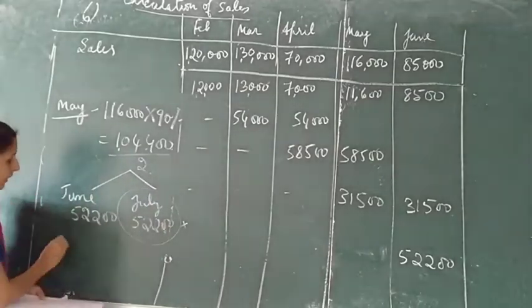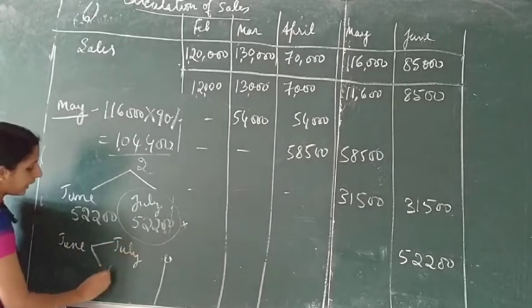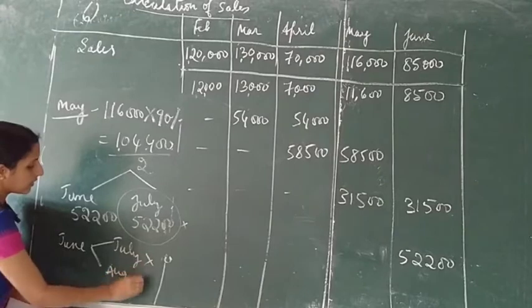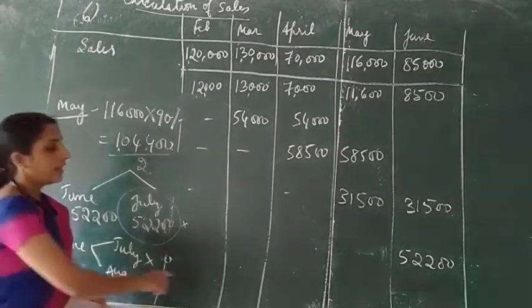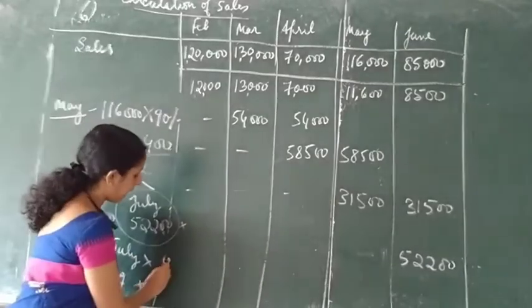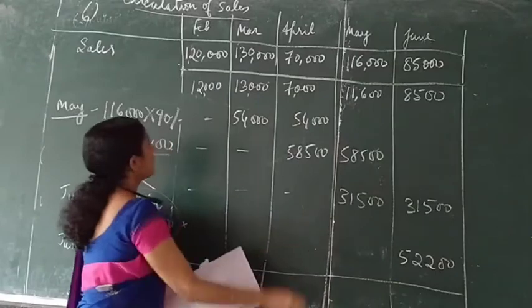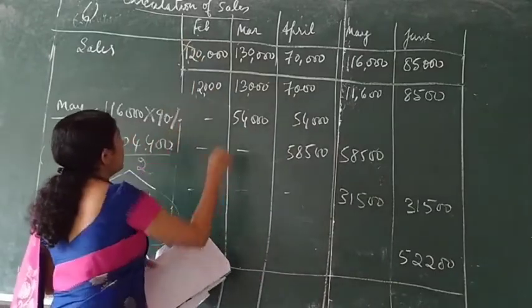June you need not calculate. June you are receiving in July and August, so this is not required. We need only calculation till June. So now I am adding. Don't consider this for total.